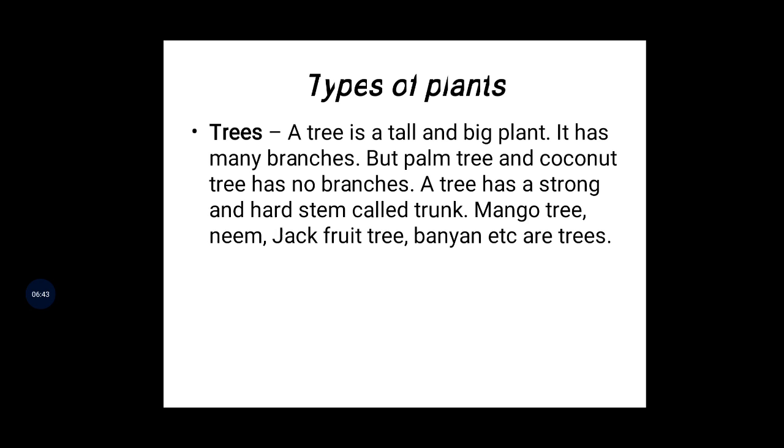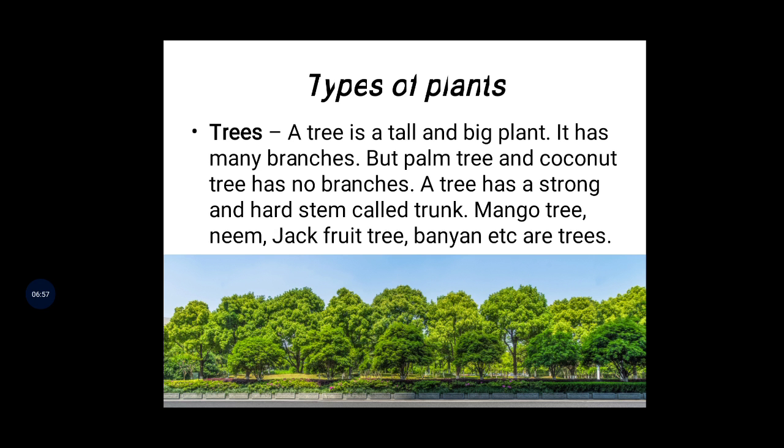A tree has a strong and hard stem called a trunk. Mango tree, neem, jackfruit tree, banyan tree, etc. are trees. These are all kinds of trees. I'll show the photograph. See that. So trees are there, or not? See that, the bigger one, the size is bigger. Okay? Now comes another one.